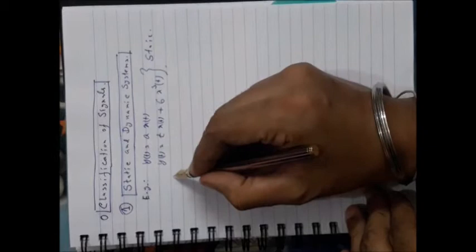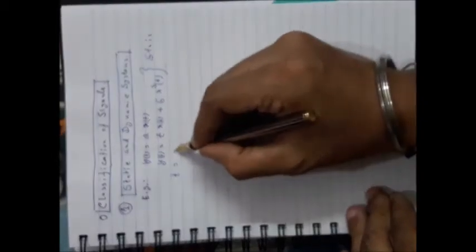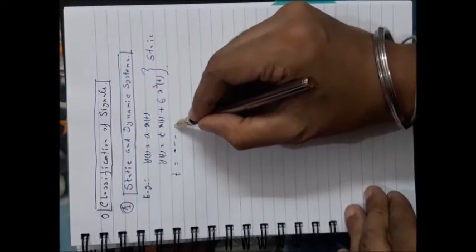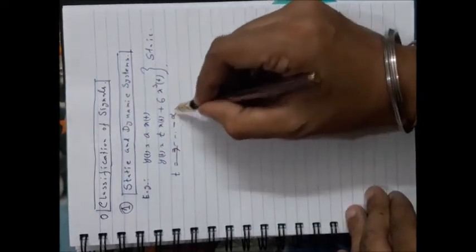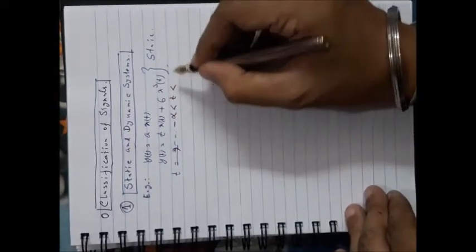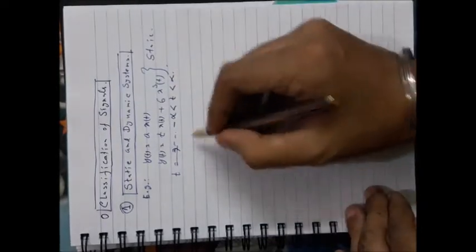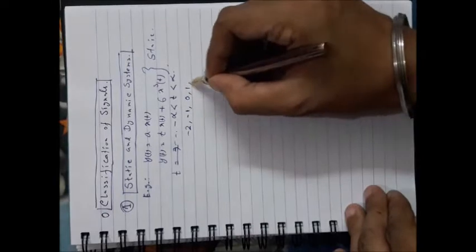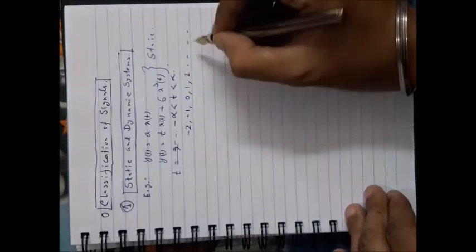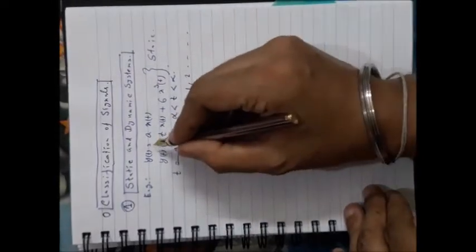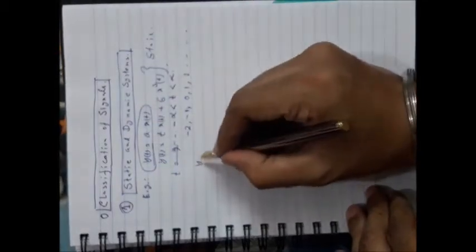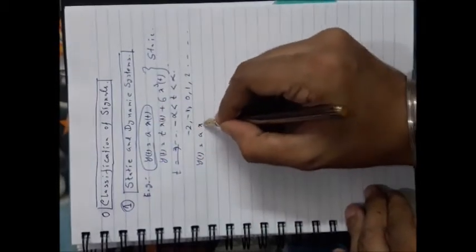Suppose you can consider t equal to any value starting from minus infinity up to plus infinity. If you choose, suppose, minus 2, minus 1, 0, 1, 2 seconds, etc. If you put all of them here, suppose you are choosing this system. Okay, so y(1) is equal to a x(1).